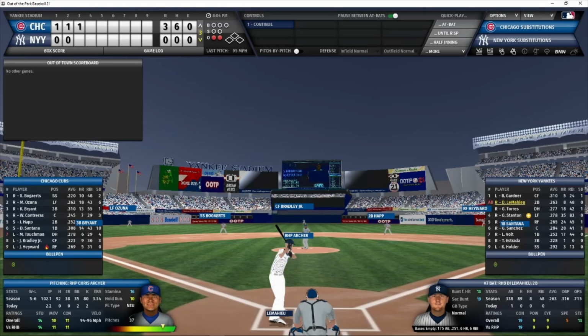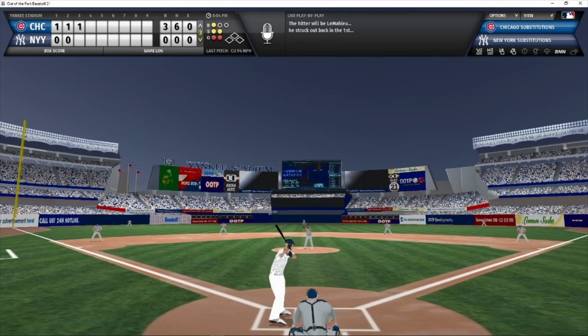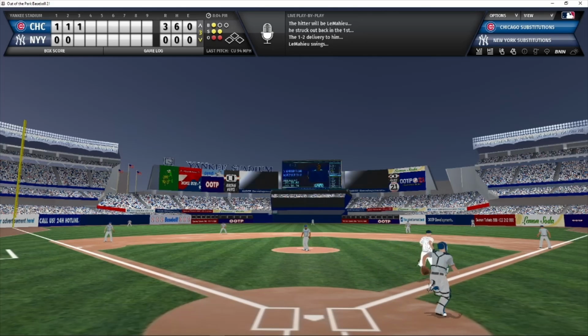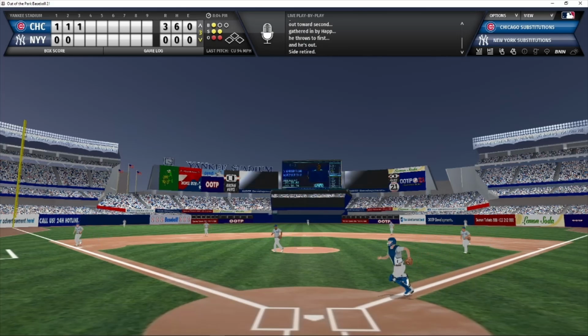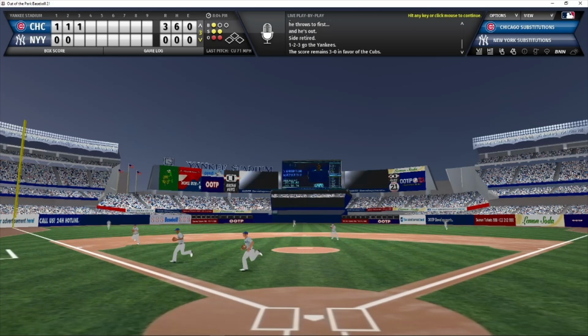LeMahieu now batting. 2 outs, nobody on. DJ LeMahieu with a 1-2 pitch from Archer. And here it comes. Grounder to second. Happ fields, throws to first, and the side is retired. 1-2-3 go the Yankees. We go to the top of the fourth.